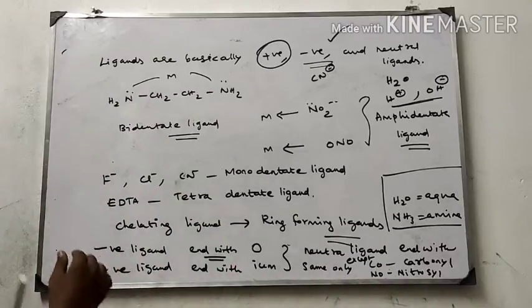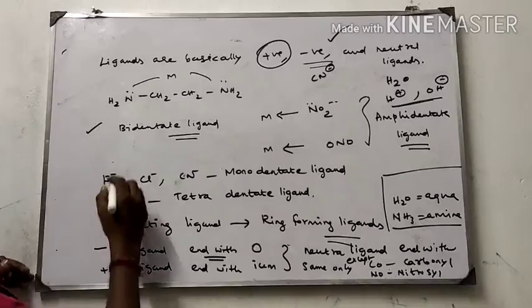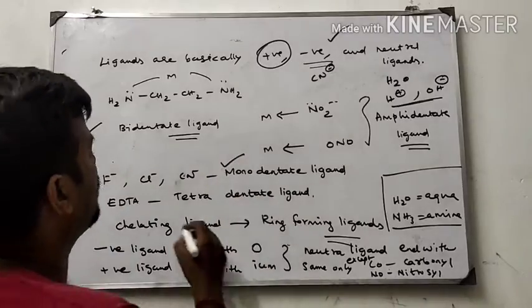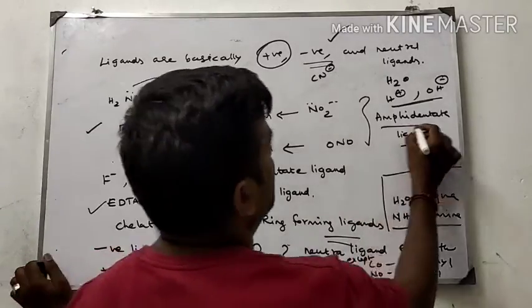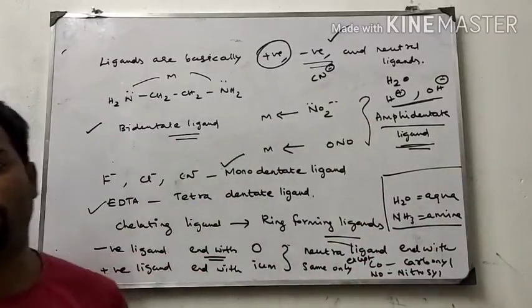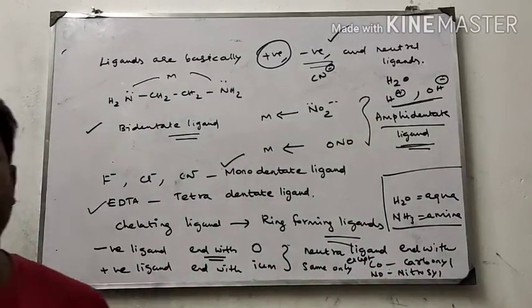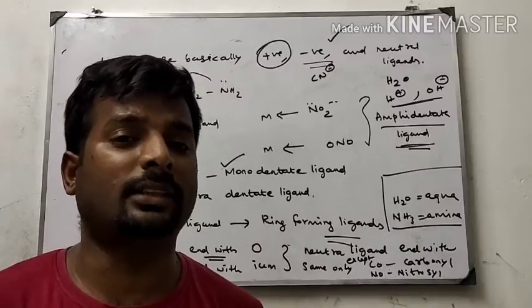Next, ligands are again divided into monodentate ligand, bidentate ligand, tetradentate ligand and ambidentate ligand. There are four varieties given. What do you mean by bidentate ligand? We already discussed it in the last class.